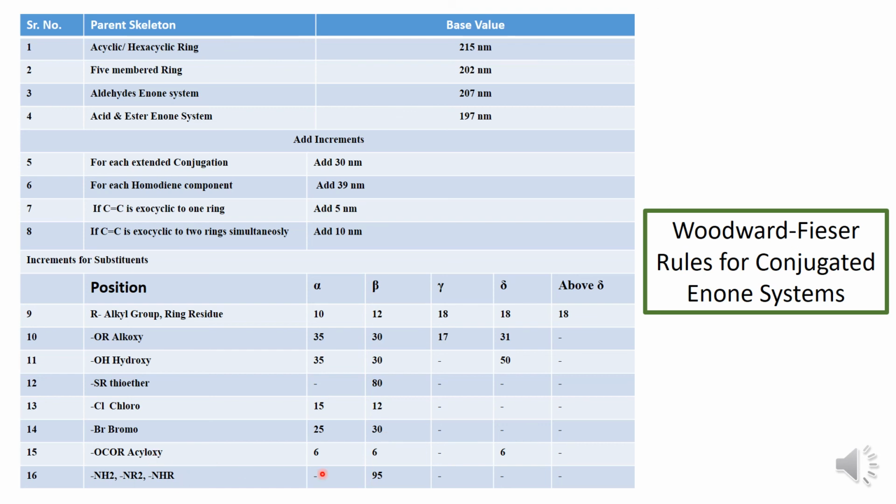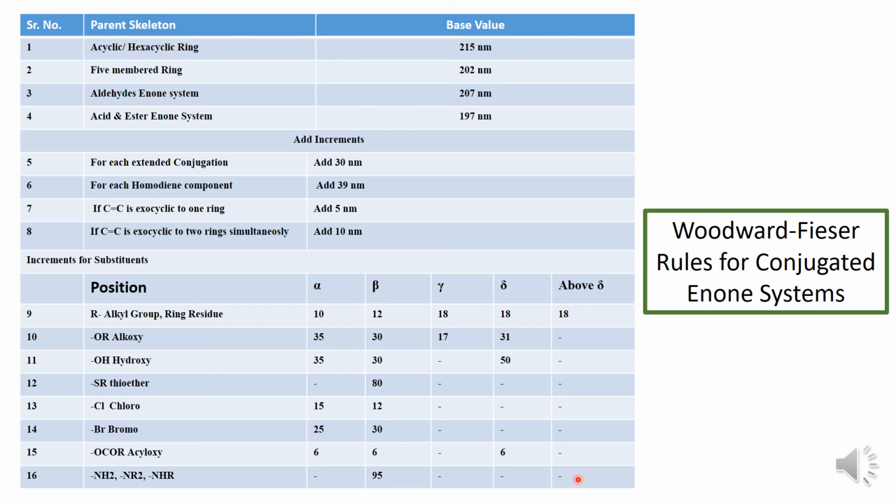For acyloxy group, at alpha position add 6. If it is present at beta position, add 6. And again, if it is present at the delta, then you have to add 6 nanometer. These are the amines, NH2, NR2, NHR. If these groups are present at beta position, then and only then you have to add 95 nanometer. For alpha, gamma and delta and above delta, there is no addition.